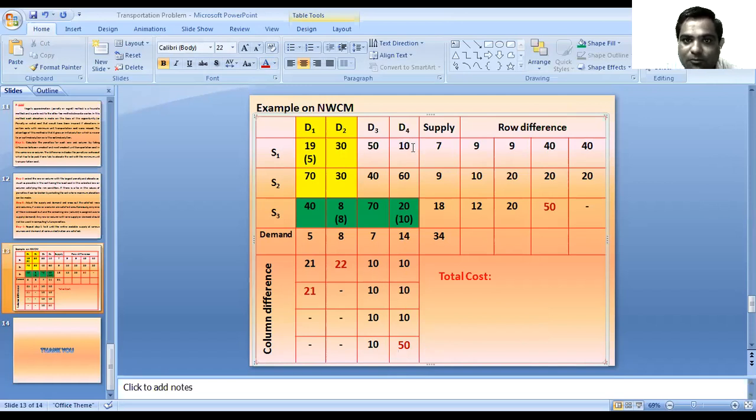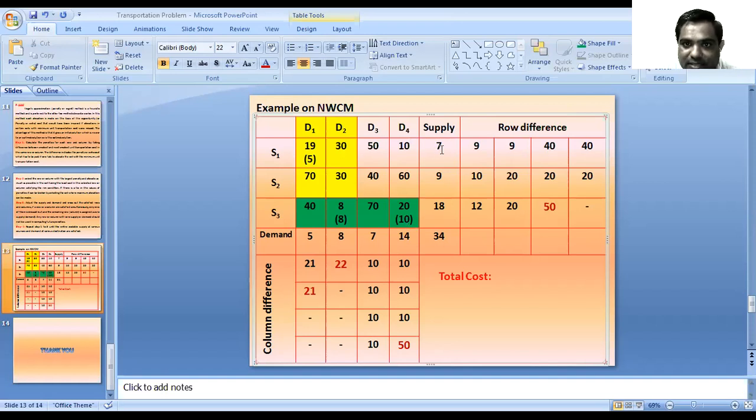So out of these 4 units, how many units can we allocate here? The supply of S1 is 7 units, and out of these 7 units, we already allocated 5 units.